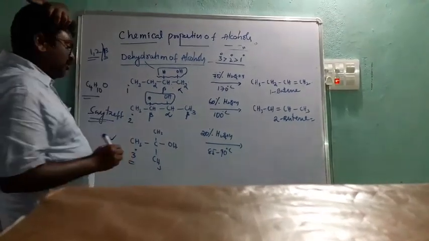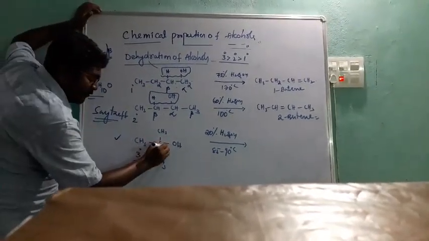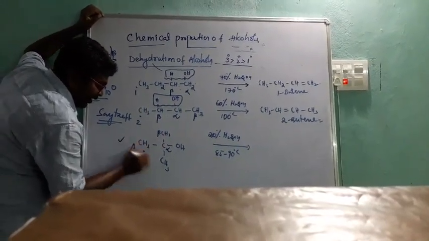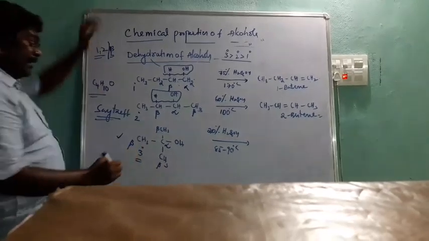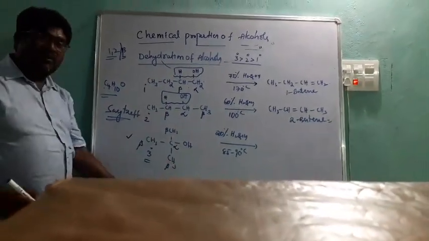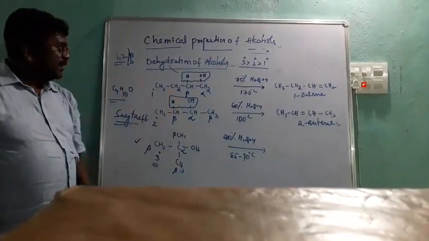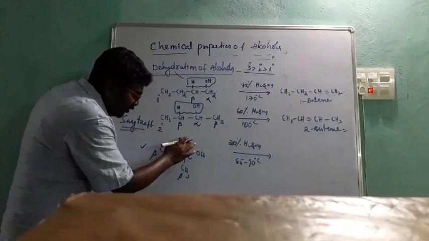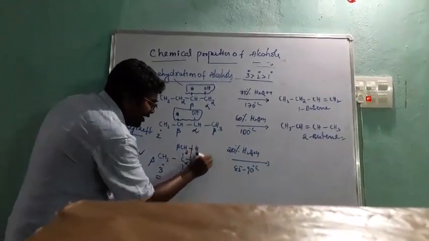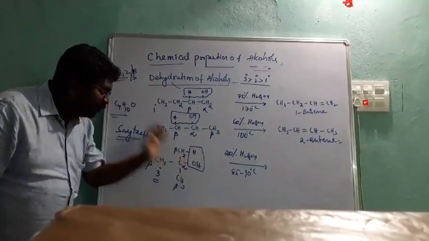In the last one, see here. This is the tertiary alcohol. This is the alpha carbon, and these are beta carbons. There are 3 beta carbons, and all have an equal number of hydrogens, so any one hydrogen can be eliminated. These two are eliminated as a water molecule, then a double bond forms between two carbons.